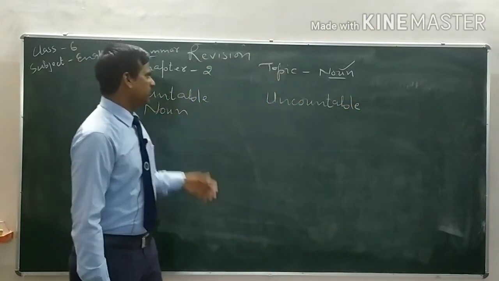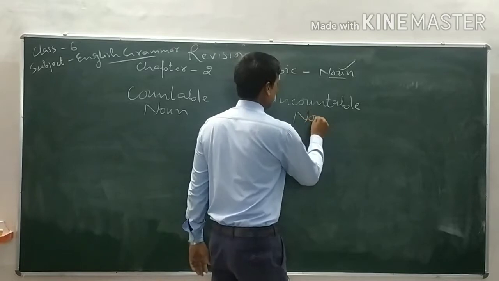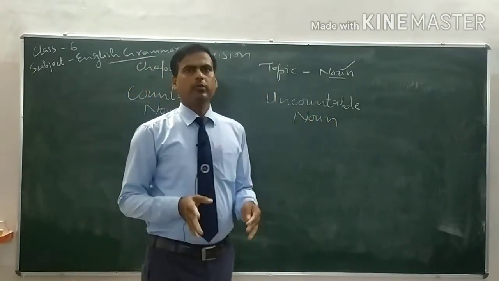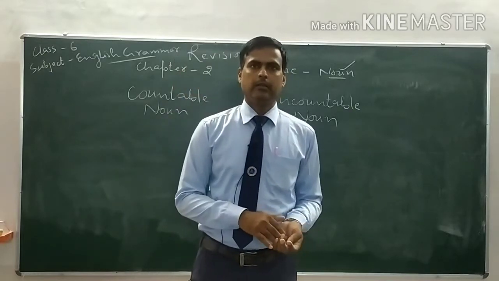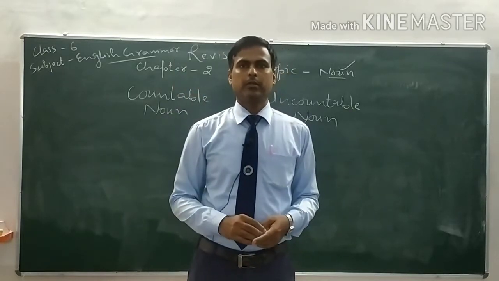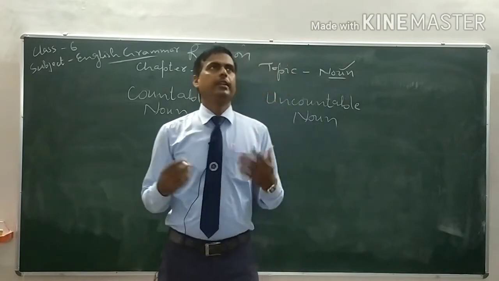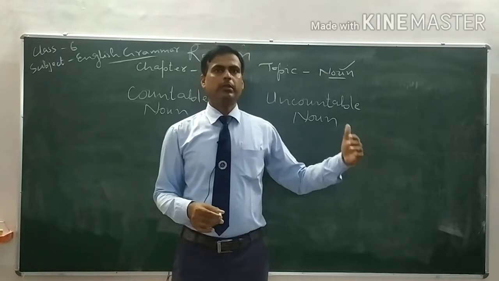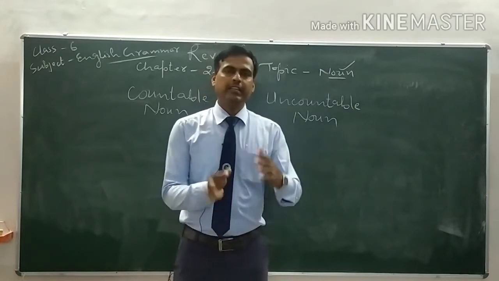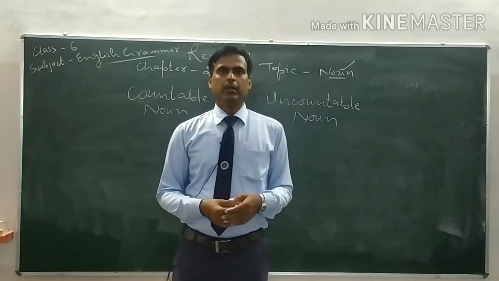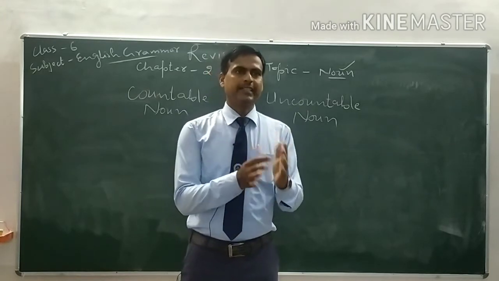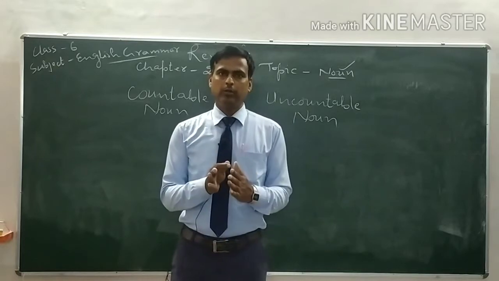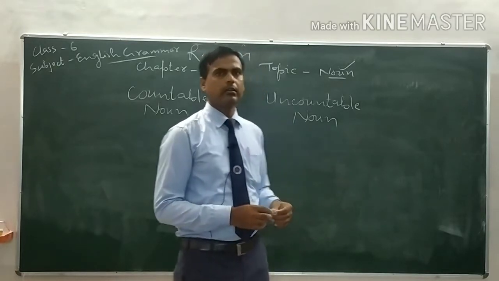What is countable noun? The nouns which can be counted are called the countable nouns. For example, we can say fine, 1 fine, 2 fine, 3 fine. We can say table, 1 table, 2 table, 3 table, 4 table. We can count these things. A noun which can be counted is called the countable noun.